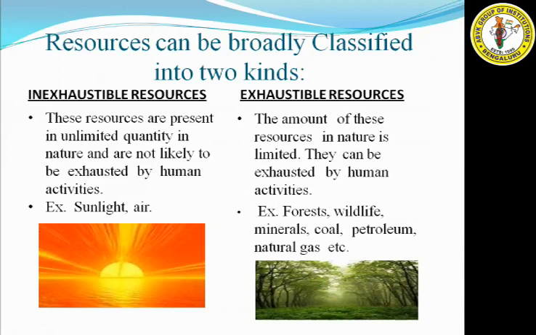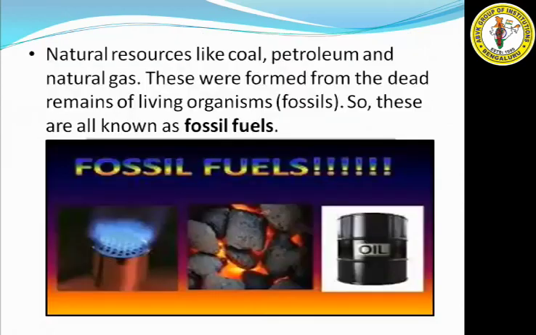What do we mean by exhaustible natural resources? The amount of these resources in nature is limited. They can be exhausted by human activities. Examples: forest, wildlife, minerals, coal, petroleum, natural gas. These resources are available in limited quantity in nature, and they are going to exhaust one day by continuous utilization by humans.